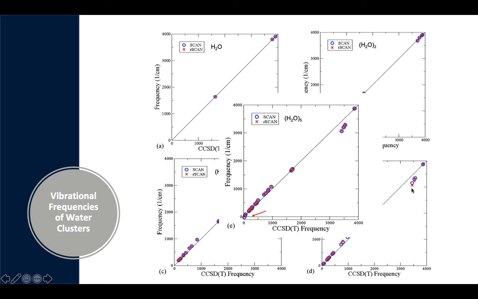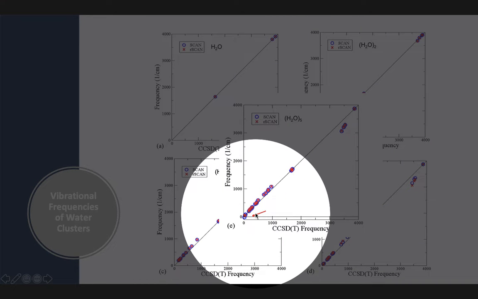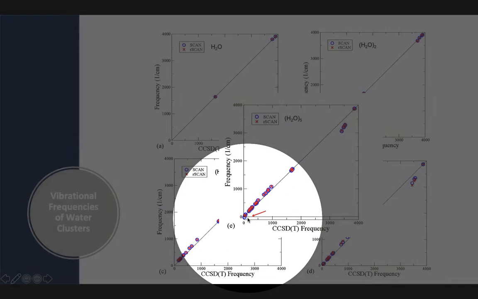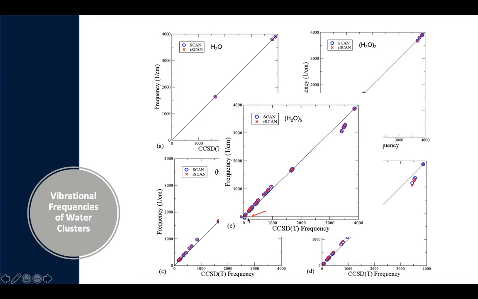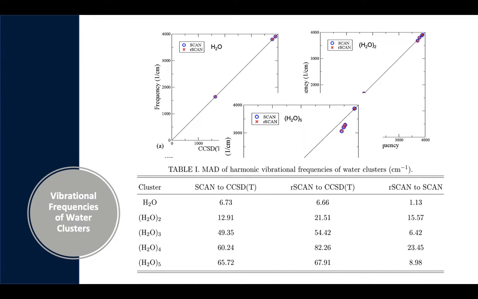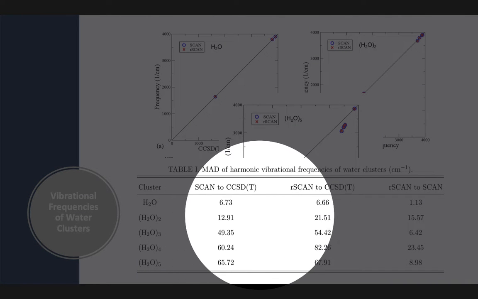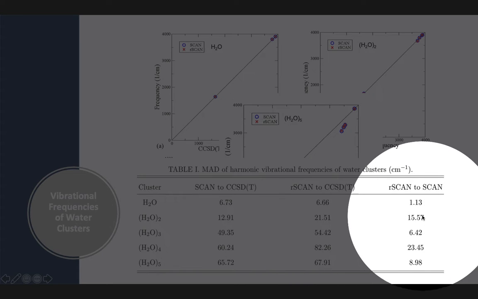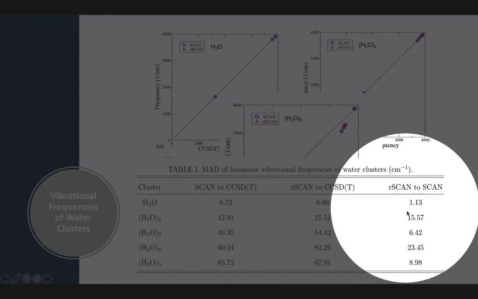And interestingly, for the pentamer, although we use a very refined grid for SCAN, it still shows this imaginary frequency here, which rSCAN has corrected. And this table basically summarizes the errors for SCAN and rSCAN in comparison to very accurate calculations. And this final column shows the difference between SCAN and rSCAN calculations.